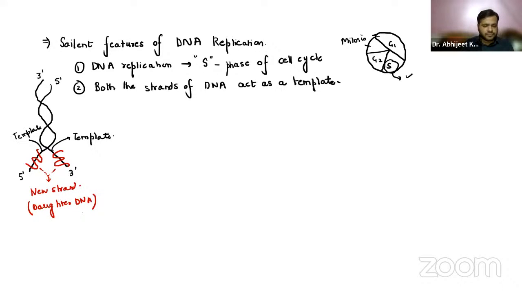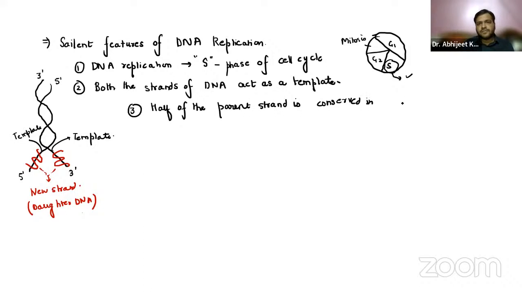Now, the third one, remember, half of the parent strand is conserved in the daughter, okay, in the future.